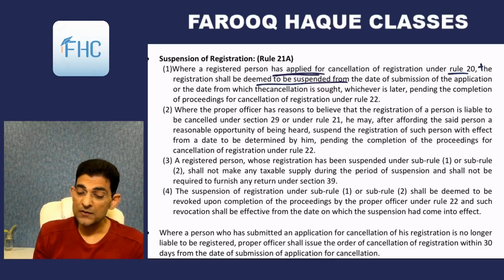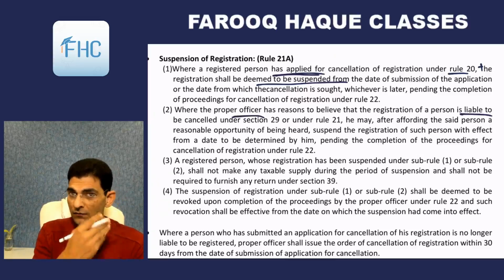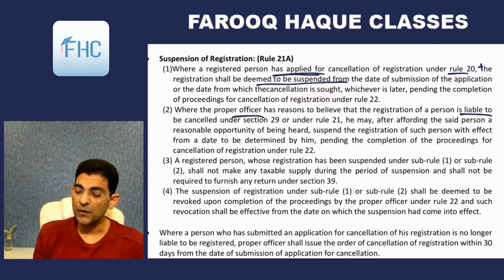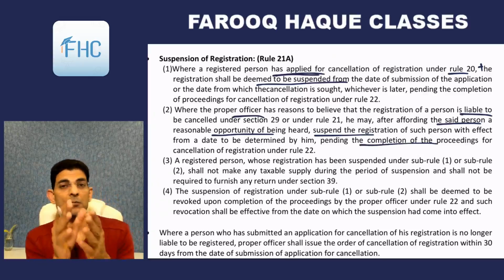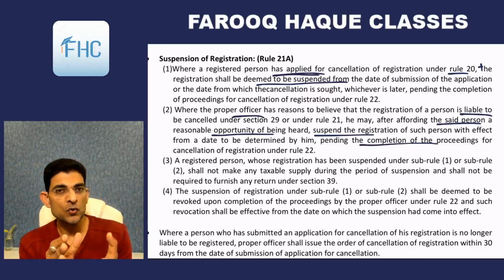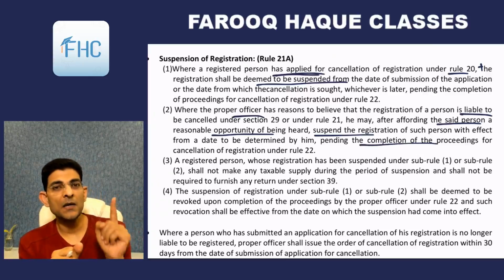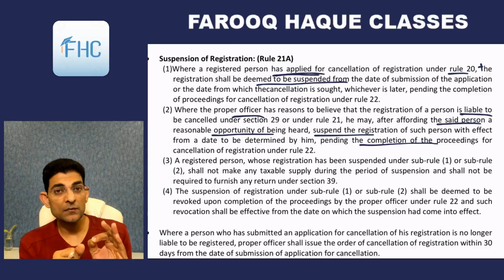Similarly, the second point says that where the officer has reasons to believe that registration is liable to be cancelled under section 29, what we saw just now, or Rule 21, he may, after affording the person a reasonable opportunity of being heard, suspend the registration with effect from a date to be determined by him, pending the completion of proceedings of cancellation. So he will start two things. He will start the proceeding for cancellation also. He will give you a show cause notice for that, and at the same time he will suspend your registration.